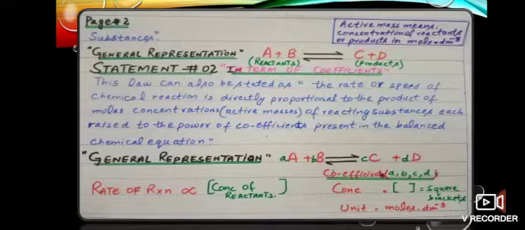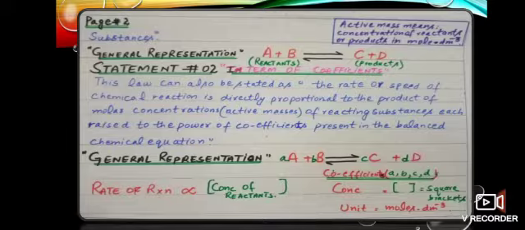But here only 1 mole of A reacts with 1 mole of B to give 1 mole of C and 1 mole of D. Now the products, 1 mole of C and 1 mole of D, can react again to give 1 mole of A and 1 mole of B. This shows that this is a reversible reaction.